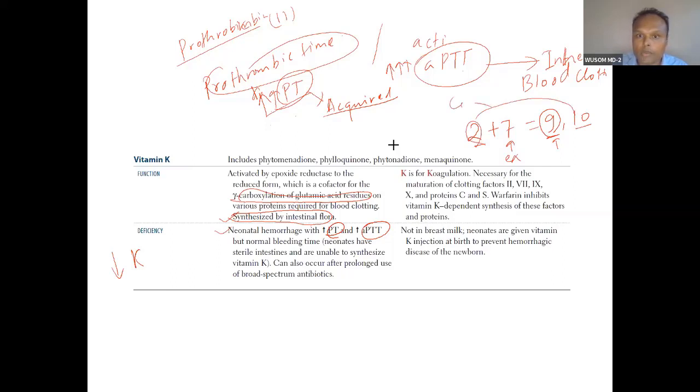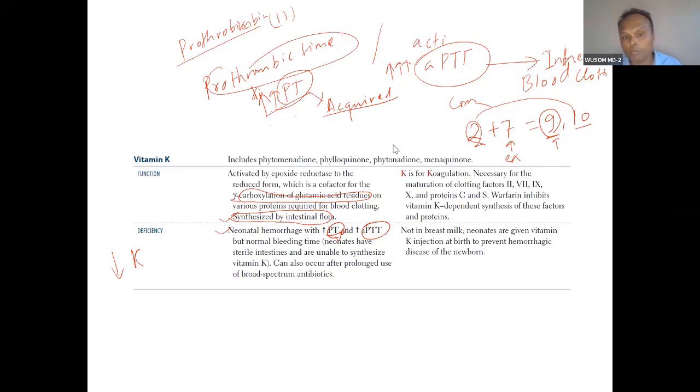So vitamin K is influencing the intrinsic, extrinsic as well as common pathway. So both will increase, but PT will increase first. But bleeding time is normal. So bleeding time is normal, but PT and APTT increase in neonatal hemorrhage. This is because of vitamin K deficiency.